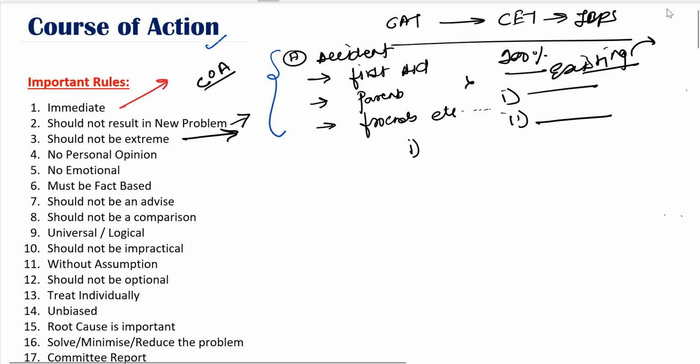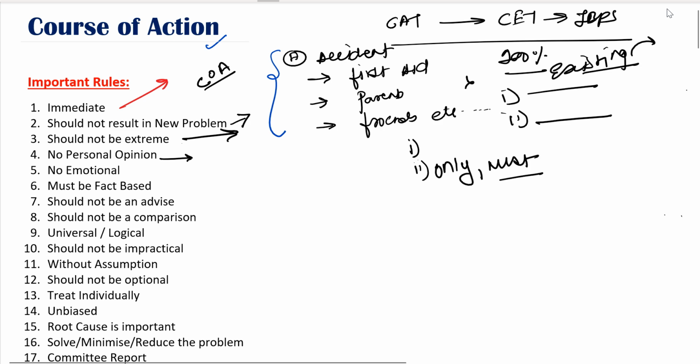That's number one. Number two, any option which says only or must. Whenever you see these kinds of words, your answer cannot be that option. Options with only or must are extreme options and should not be counted as the course of action.